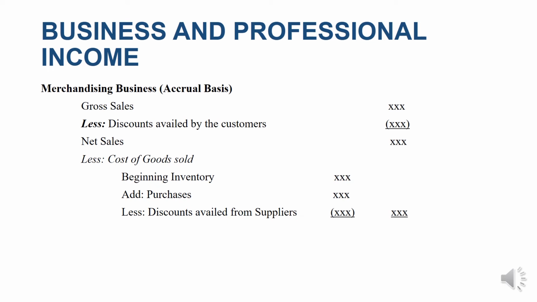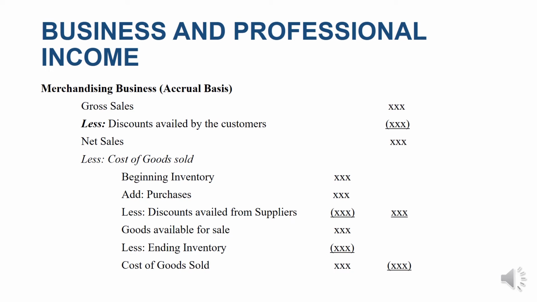So if the supplier would give us 5% if we would pay on or before the 15th day, but we have not yet availed the discount, then that discount cannot be deducted from our purchases. Again, we can only deduct these discounts if we have actually availed them. So we get the goods available for sale. From that, we will deduct our ending inventory. So we get the cost of goods sold and the gross income.